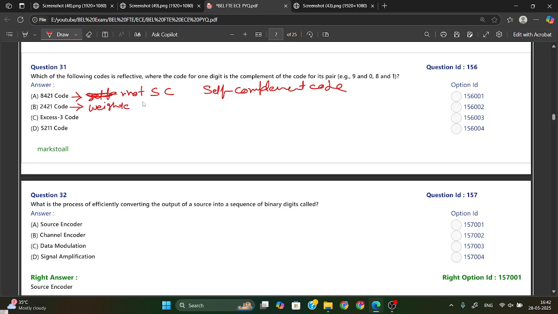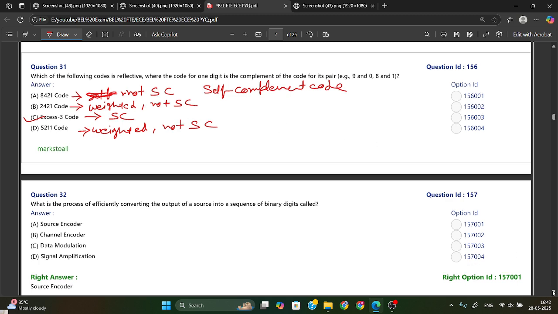Okay, it is a weighted code and it is also not self complement. Excess-3 code is a self complement code, that's why option C is your answer. And 5211 is also a weighted code, but not a self complement code. But here they have asked about self complement, so we have Excess-3 code. That's why option C is your right answer.